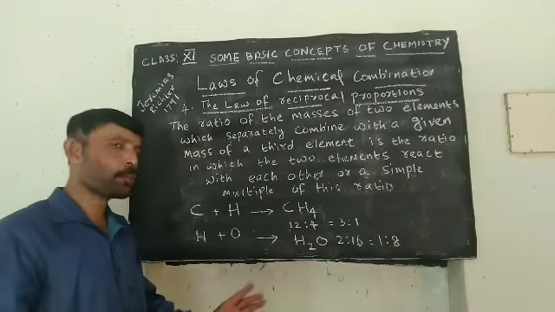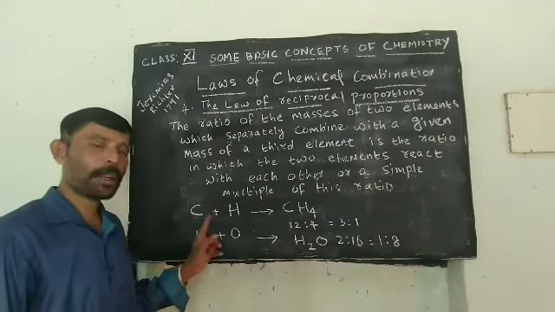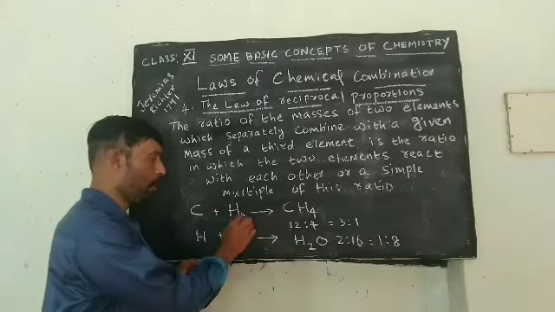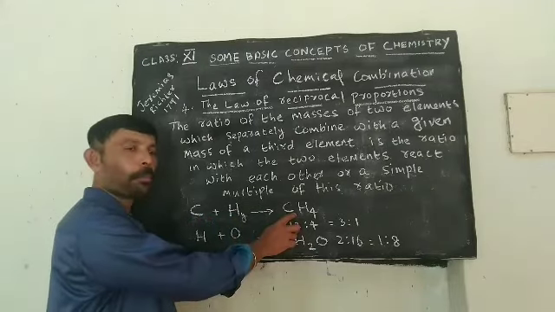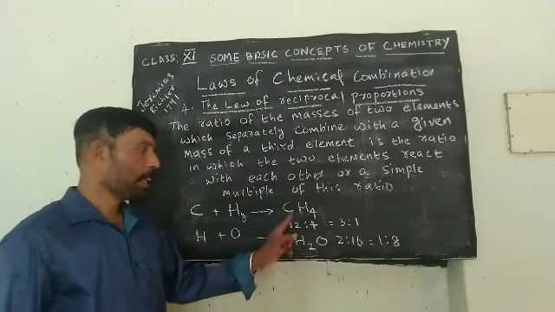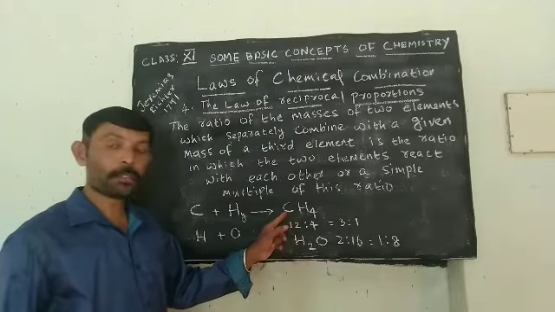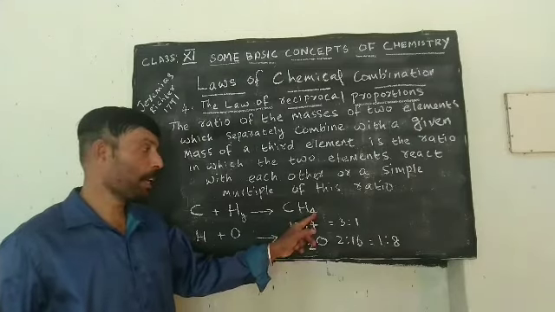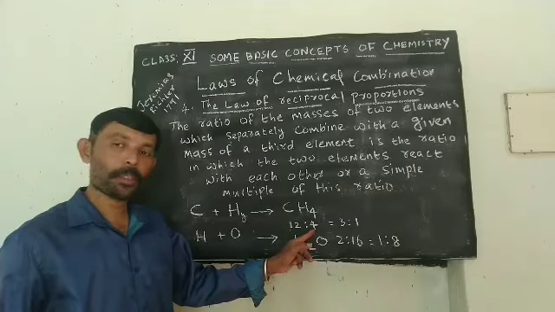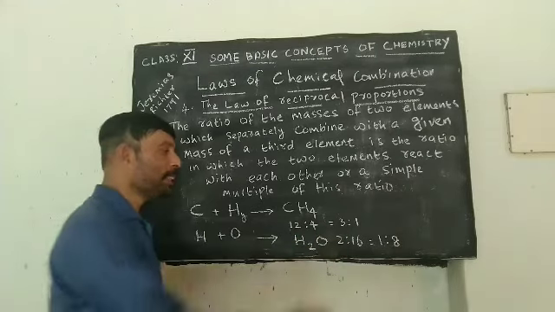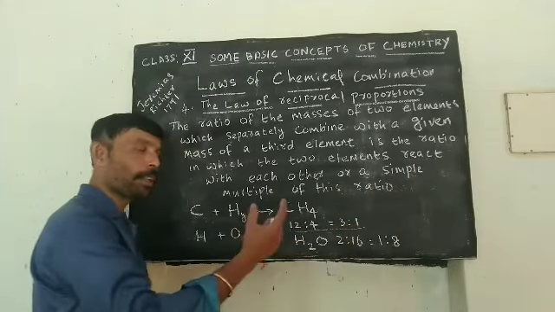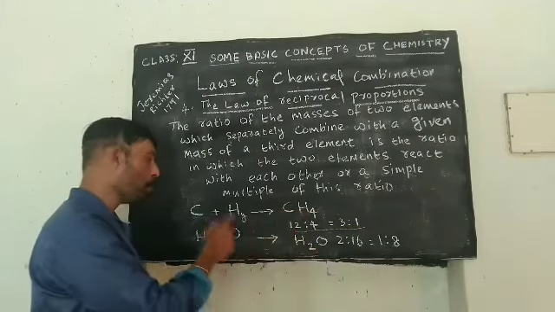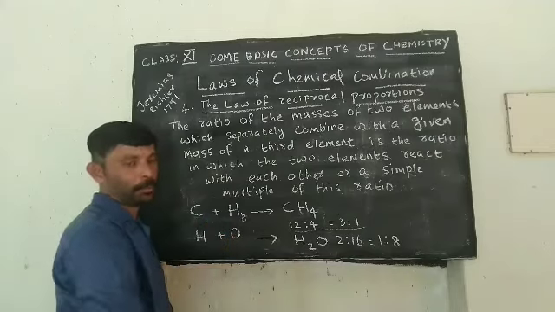So we are considering elements. Which are the elements? Carbon and hydrogen. This carbon is combining with hydrogen to form the compound methane. 12 is the mass of carbon. Atomic mass of hydrogen is 1. Here 4 hydrogen is there, so 12:4. Simplifying, we will get 3:1. This is the simple ratio involved in the formation of methane by the combination of carbon and hydrogen.